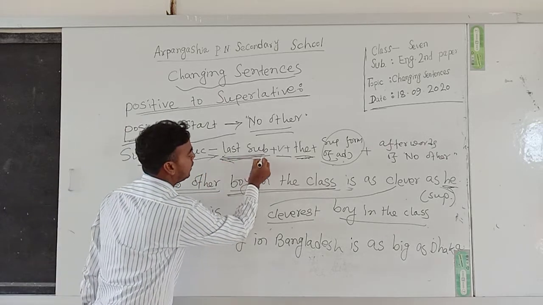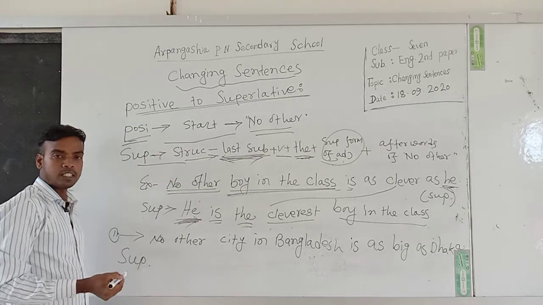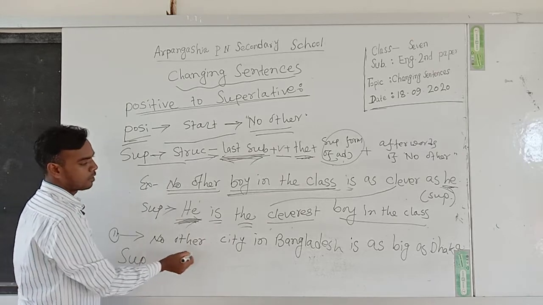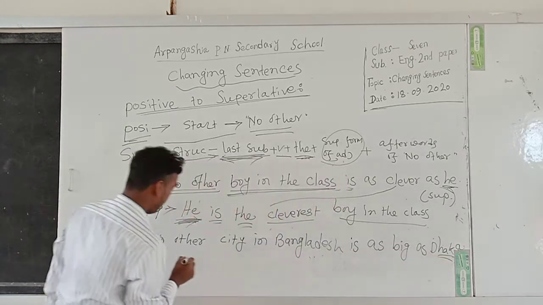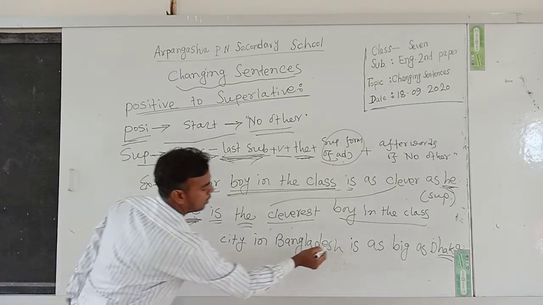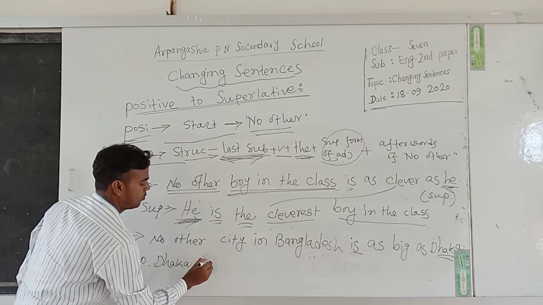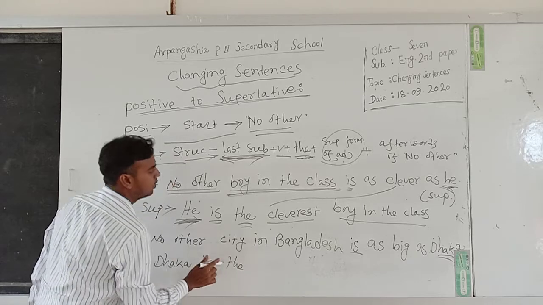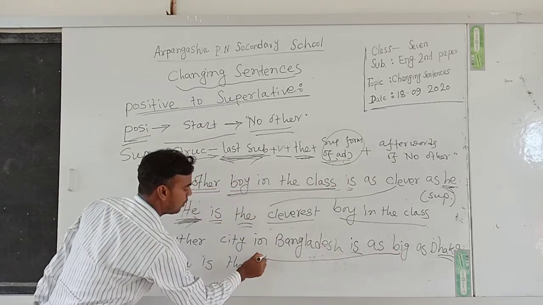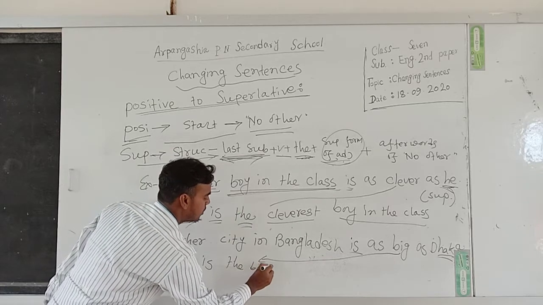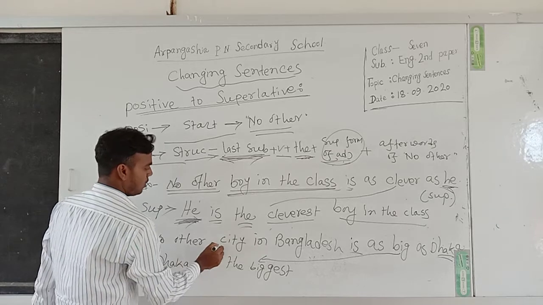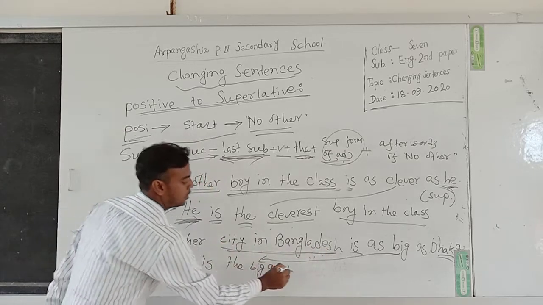Following this structure, you have to change this statement into superlative degree. Last subject Dhaka, verb is, then the, superlative form of adjective big, biggest. Dhaka is the biggest, afterword of no other: city in Bangladesh.